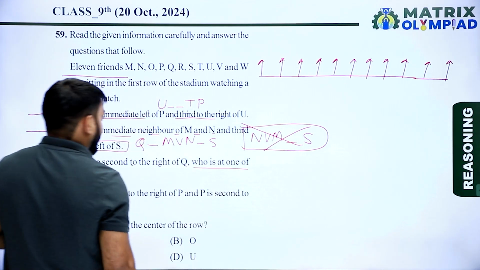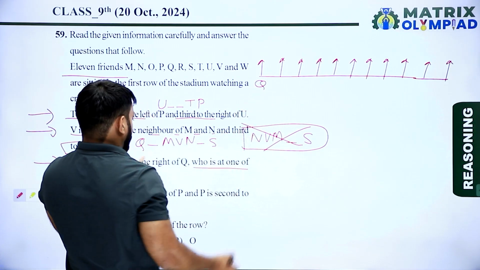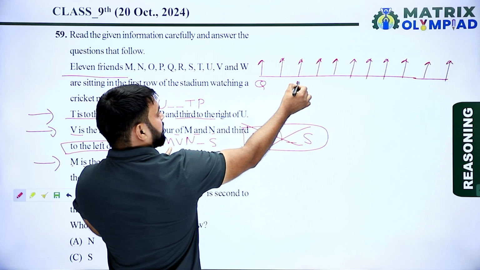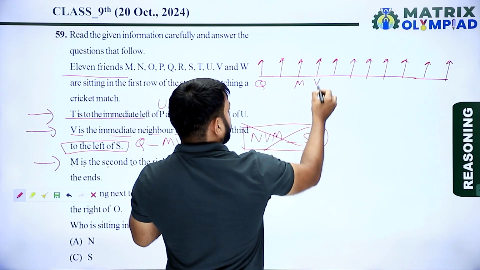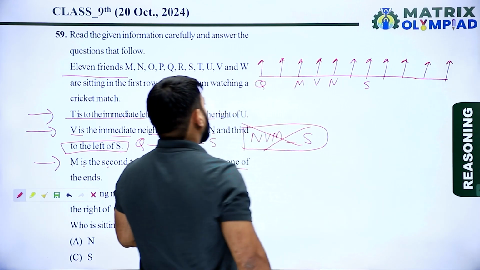Who is at one end? Q is at one end. So here is Q. Now here is M, and here is V, N, and S.